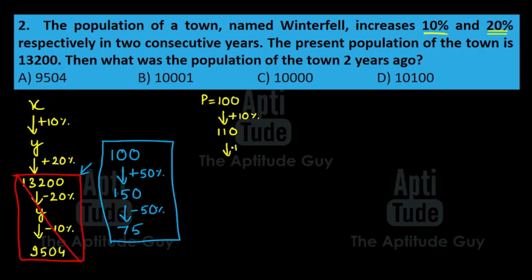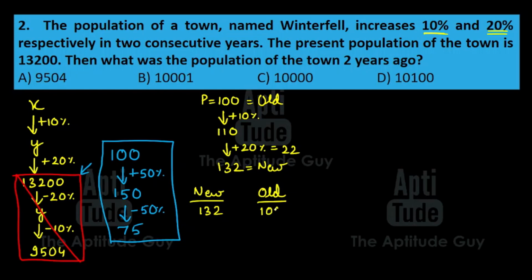Now this increases by 20%. 20% of 110: 10% of 110 is 11, so 20% is 22. This plus this, 132. Okay, so this is the new value, and this of course is the old value. Now it's a very simple thing. We have the new value over here and we have the old value over here. All of us have solved math questions like this when we were in school. When the new value is 132, the old value was 100.